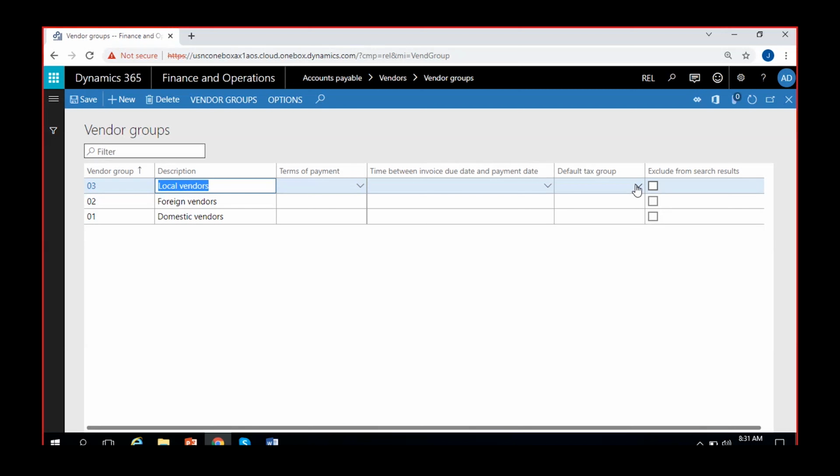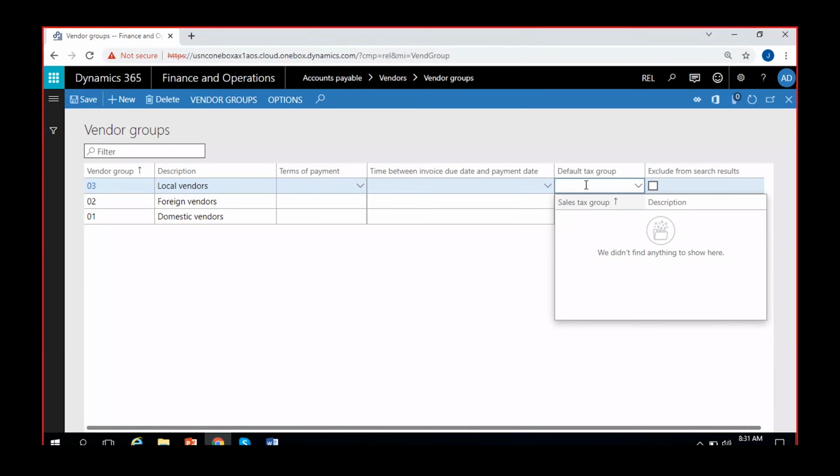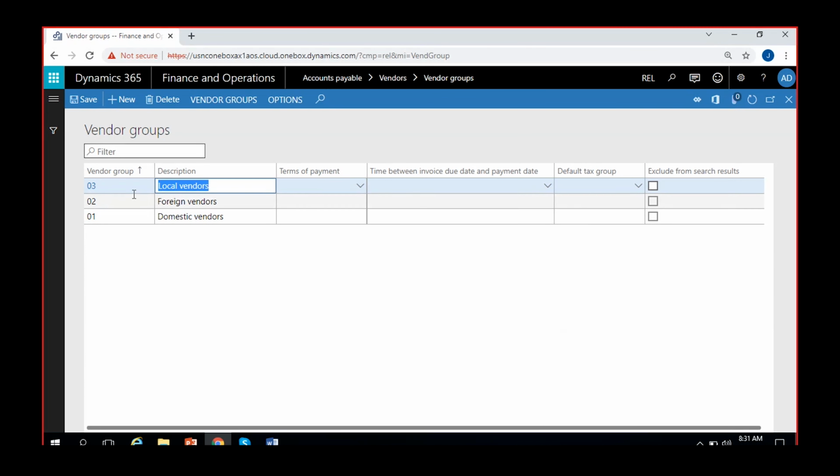You can also give a default sales tax group to the vendors. Whenever I give a default sales tax group to the group of vendors, and I create individual vendors and link the group, this sales tax group will automatically populate onto the vendor master, the vendor record that I create. However, you can override it at the vendor level if you want to. It's not a problem.